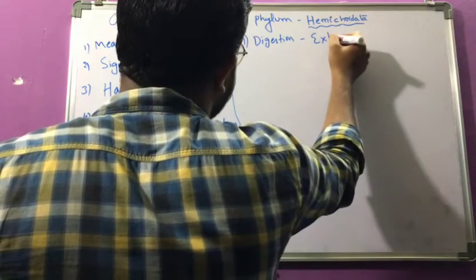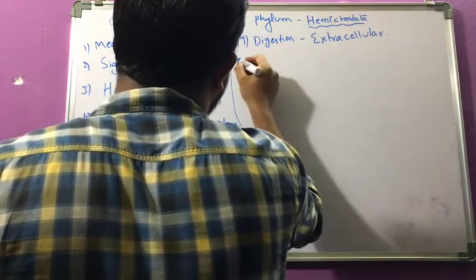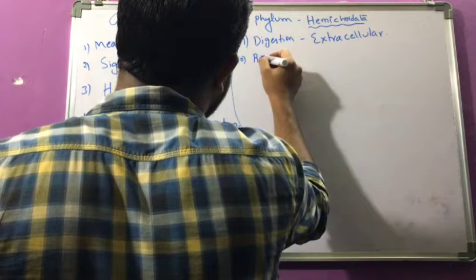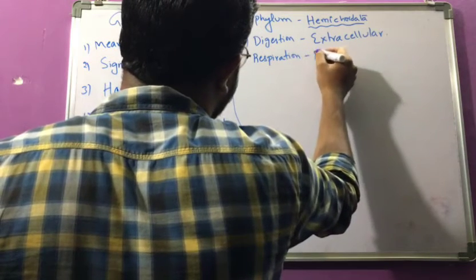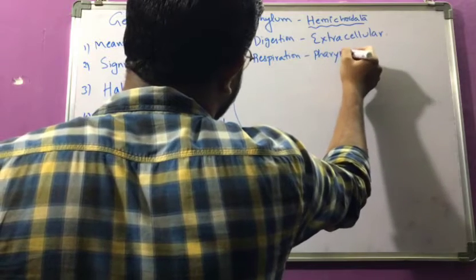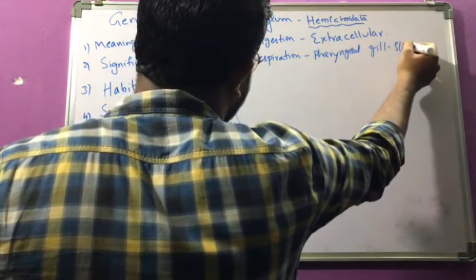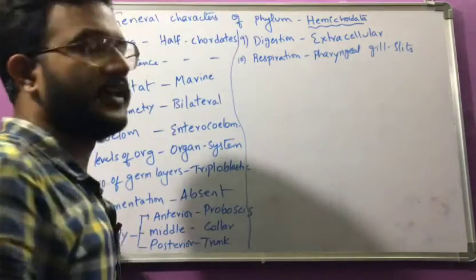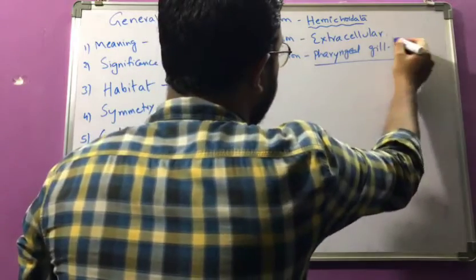Digestion here is extracellular digestion, and the process of respiration is done by pharyngeal gill slits. Pharyngeal gill slits. See here, this character is shared from the vertebrates.